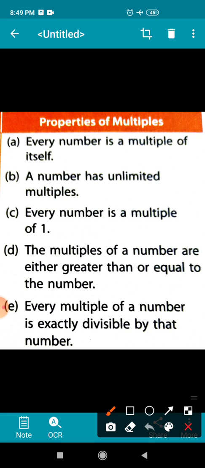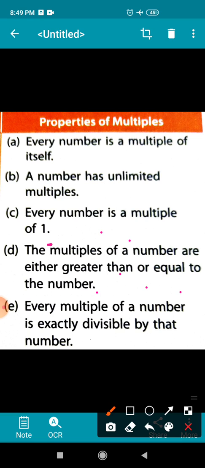The third property is every number is a multiple of 1. If you see the table of 1, in one's table every number is coming. So every number is a multiple of 1. The multiples of a number are either greater than or equal to the number.